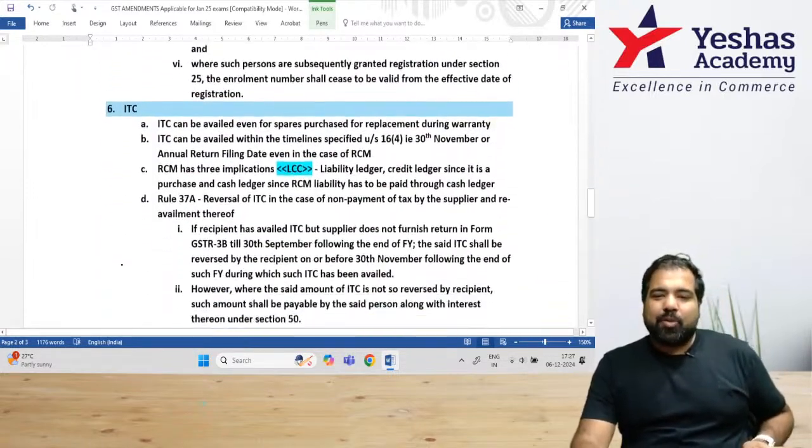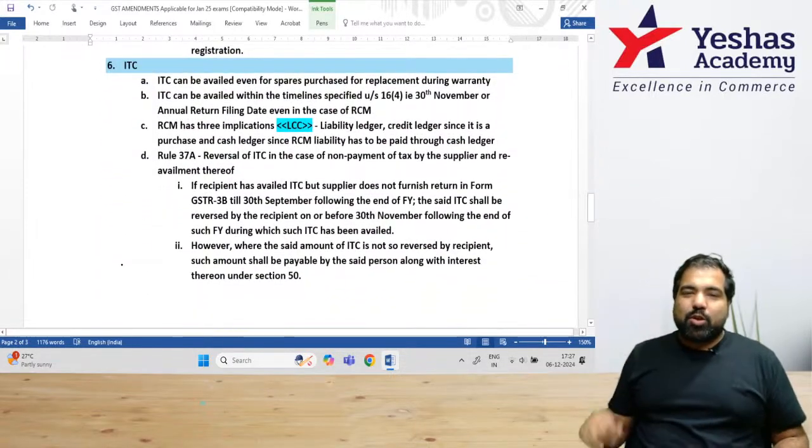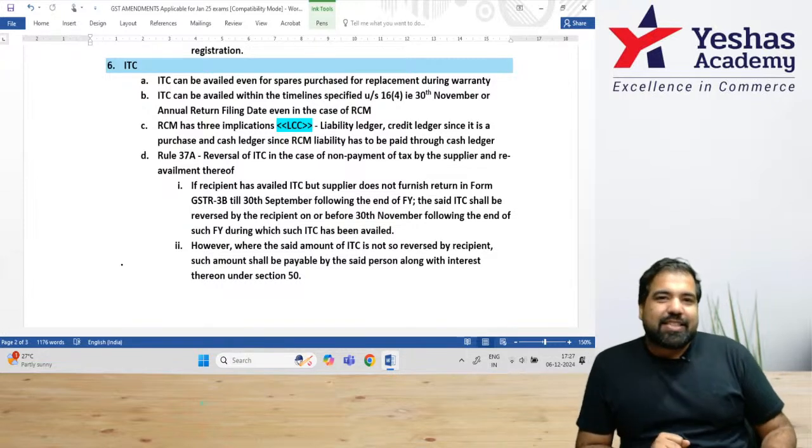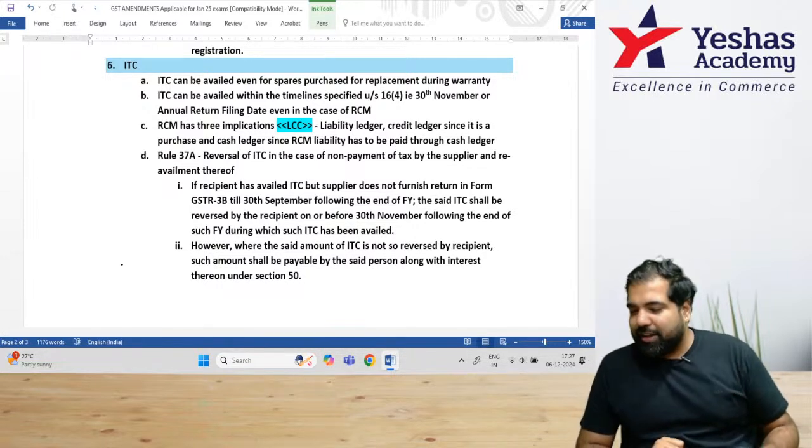But before that, guys, GST or DT, which one do you find easier? GST or DT? Tell me, guys, which one do you find it easier?